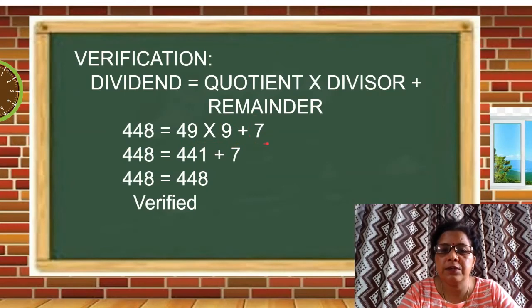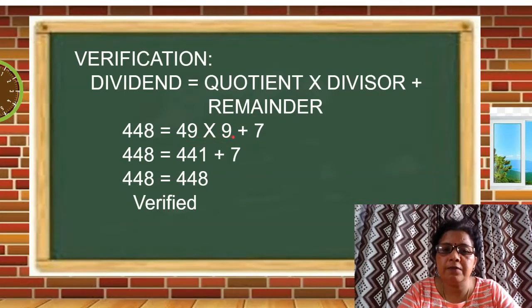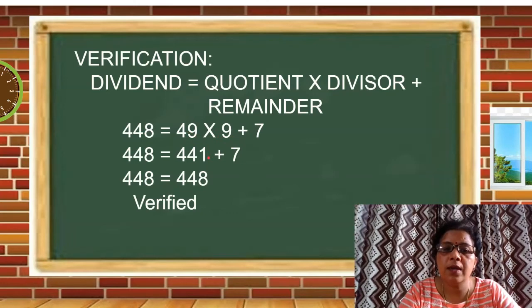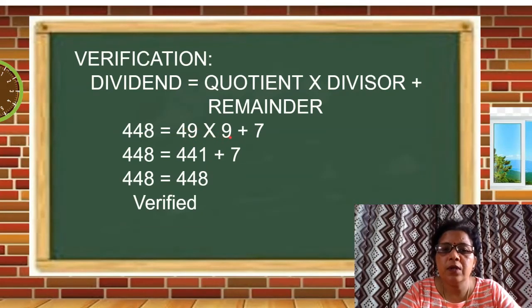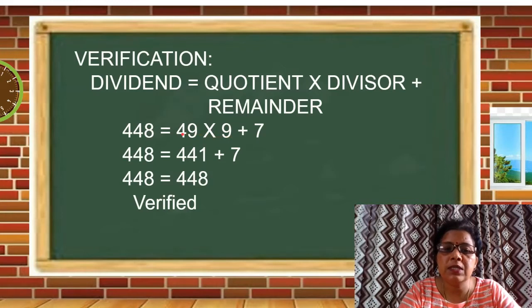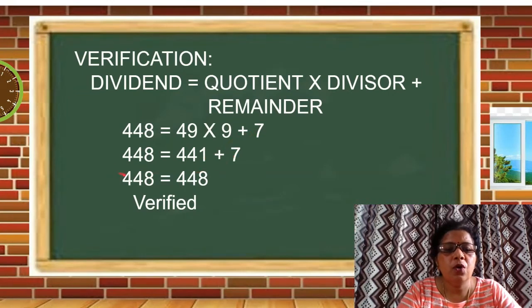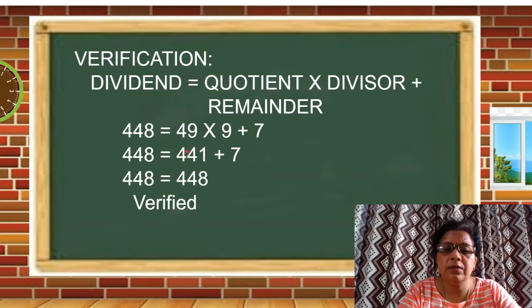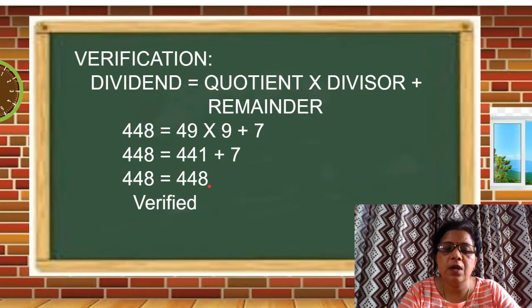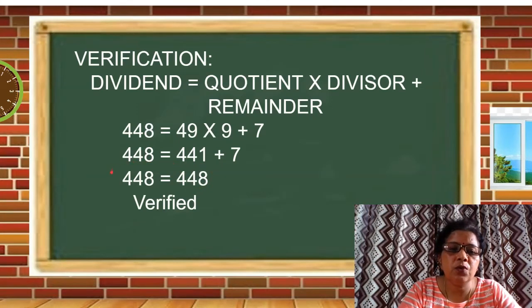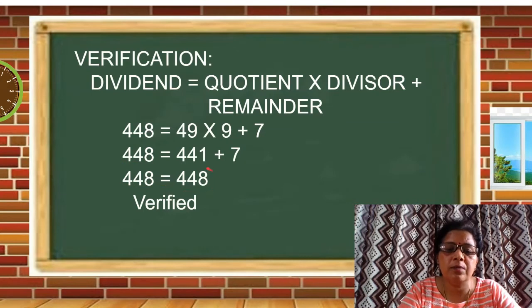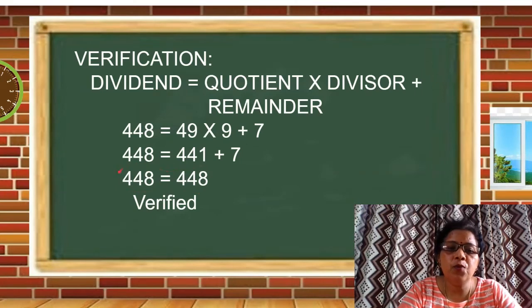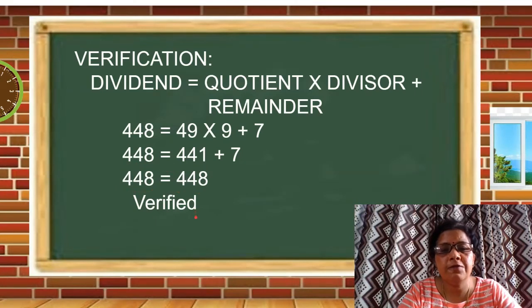Then remainder was 7. If we multiply this quotient and divisor, 9 9s are 81, write 1, 8 carry forward. 9 4s are 36. 36 plus 8, 44. So 441. Plus 7. Now 448 copied as it is. Now you add 441 plus 7, we get 448. Students, as you can see, this 448 is equal to the dividend. Means both numbers, the dividend and whatever we got, are equal. Hence, proved that this sum is correct and it is verified.